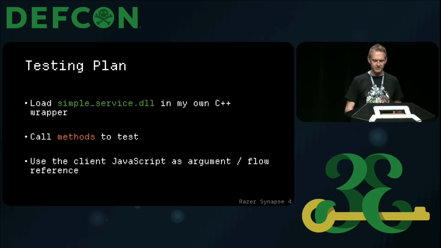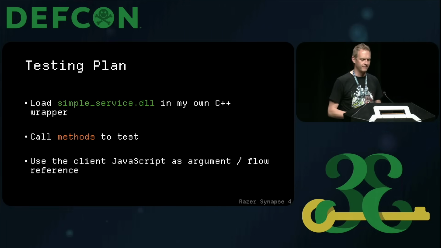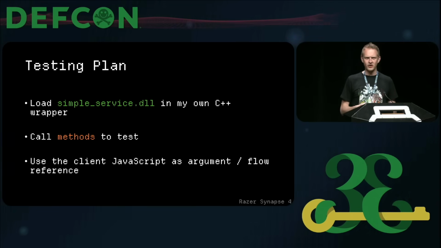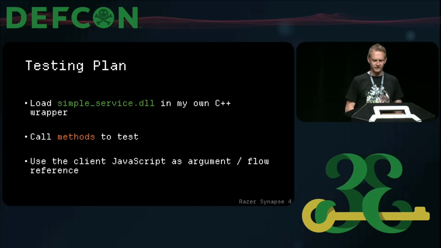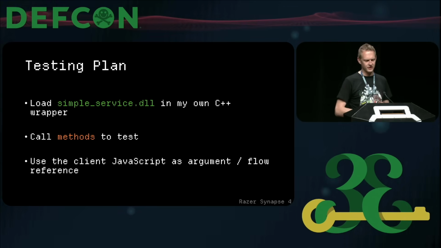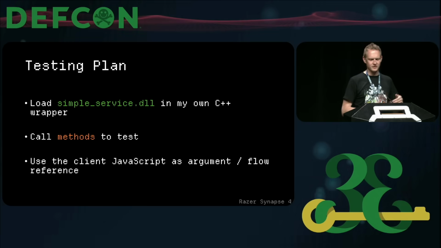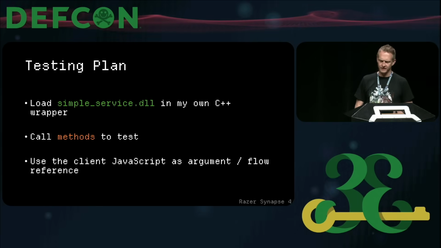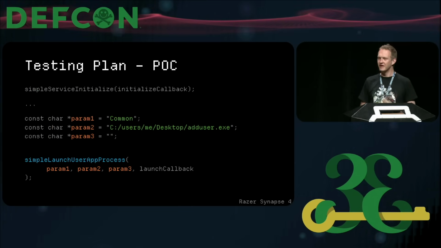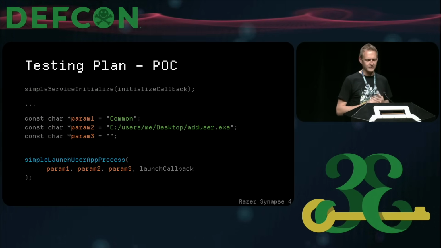I, of course, wanted to play with this, so I came up with a small testing plan. This simple service DLL, and that's literally what it's called in this product, is a DLL I wanted to load and run some functions on it myself. And I'd use this reversed JavaScript client, the Electron client, to sort of get an idea of what the call flows would be, what the arguments would be, etc. Eventually, I end up in a POC, like extremely minified and significantly longer, that looks something like this.